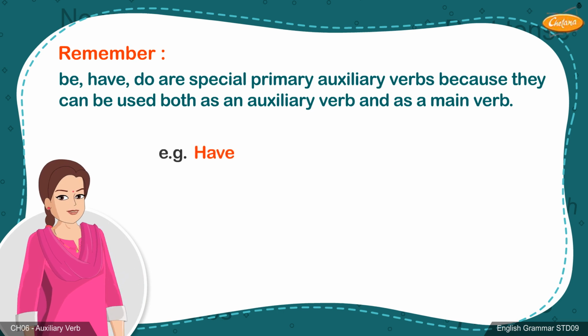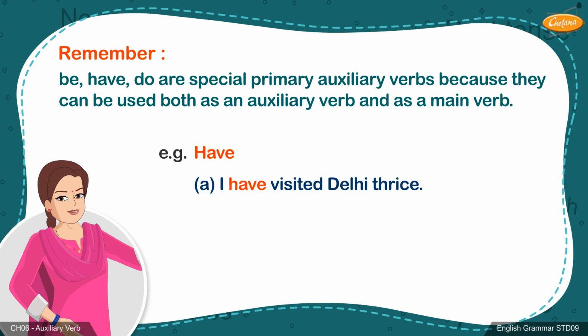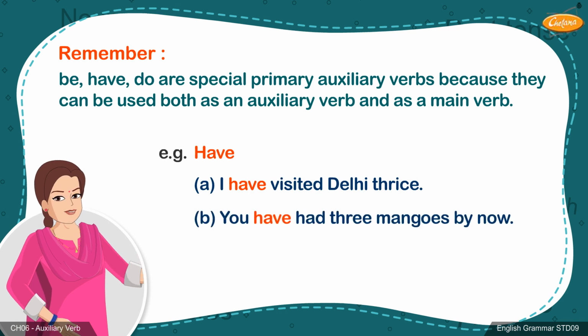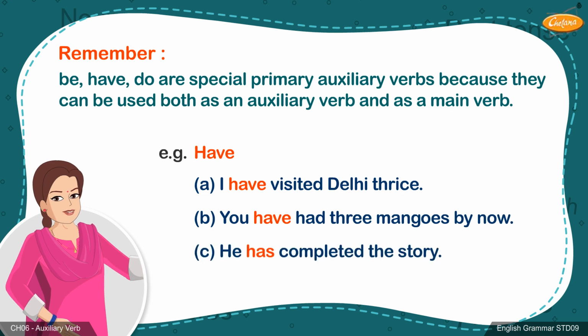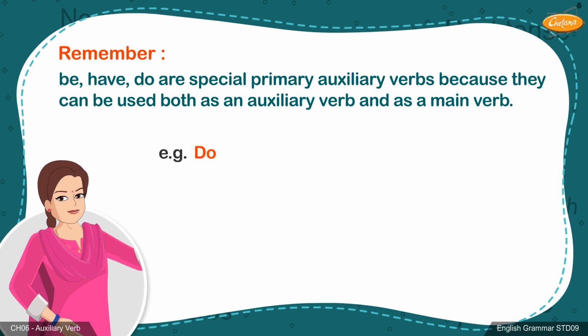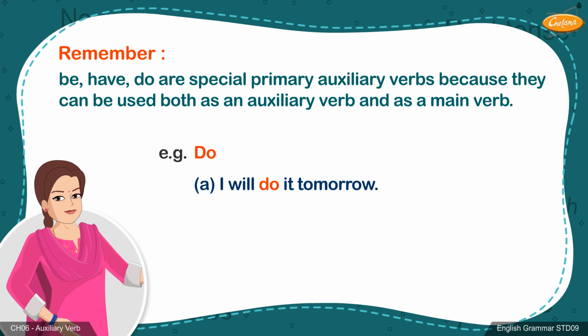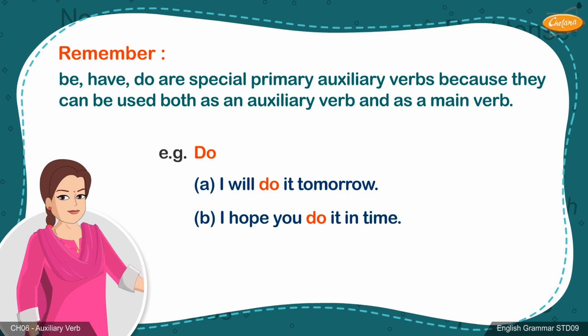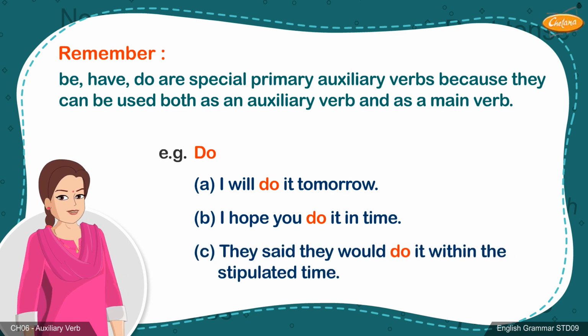Example: have. A. I have visited Delhi thrice. B. You have had 3 mangoes by now. C. He has completed the story. Example: do. A. I will do it tomorrow. B. I hope you do it in time. C. They said they would do it within the stipulated time.